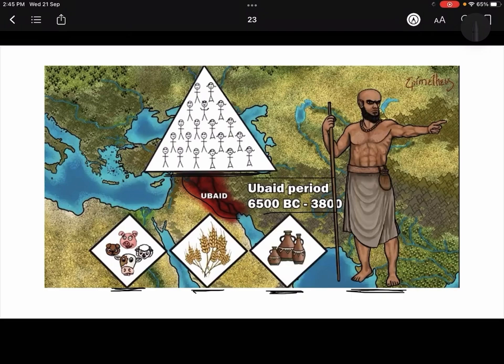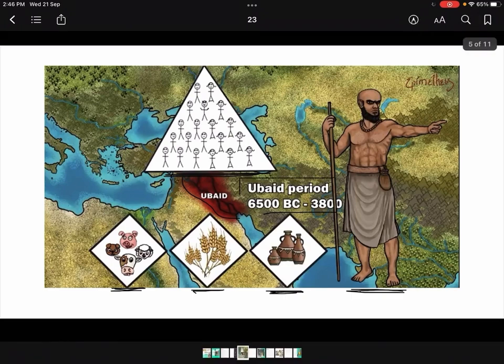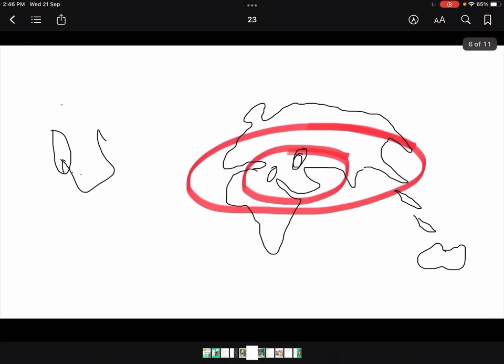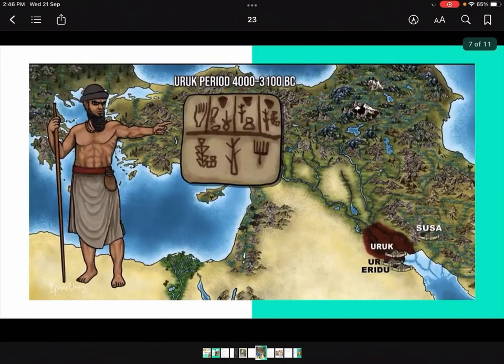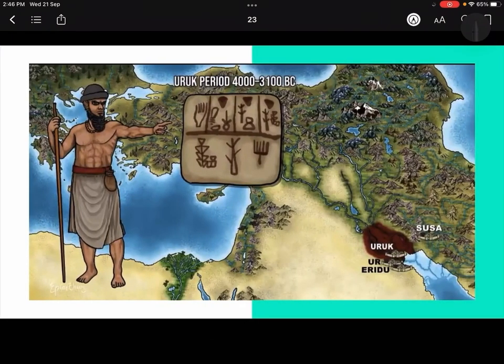You can quote the Ubaid period as a part of the Chalcolithic, okay? Okay, and one is this part. This Ubaid was somewhere here, in this part, right? Now this Uruk, whatever it is said, here we have found some seals, okay? So somewhere here we can say script had started.